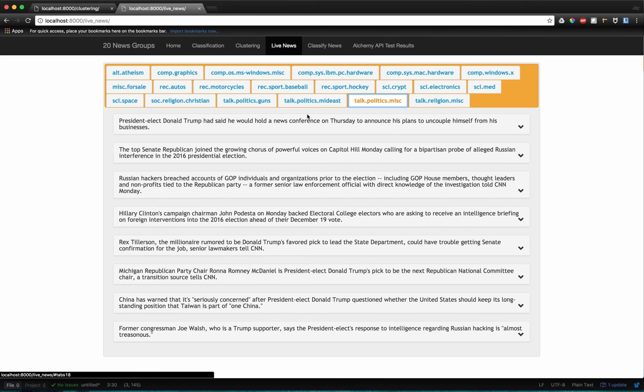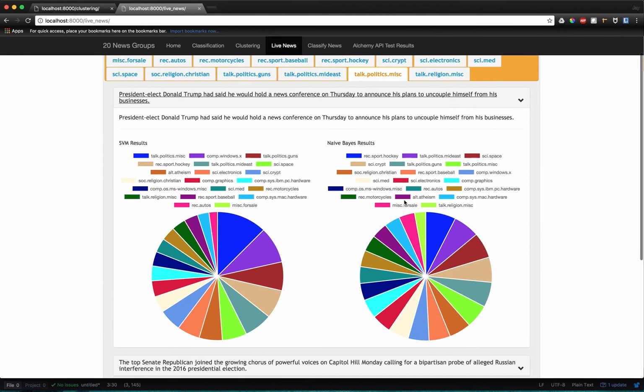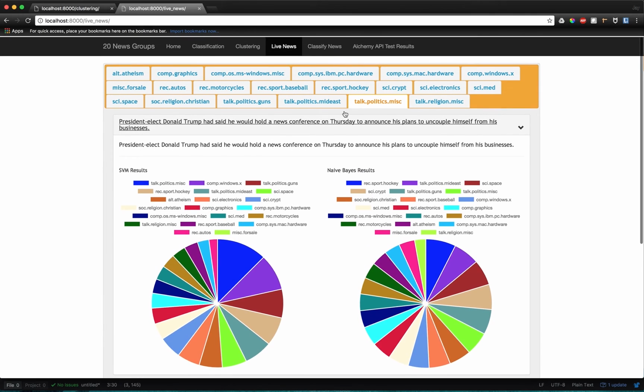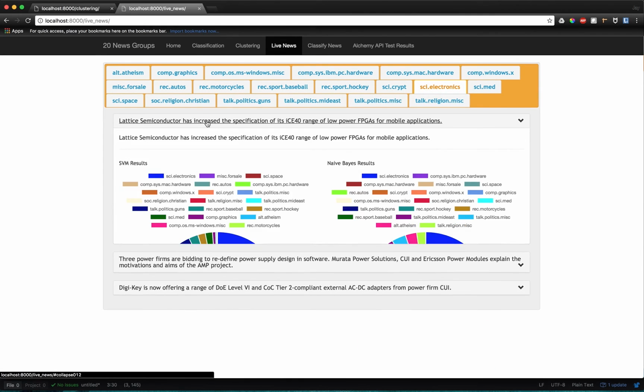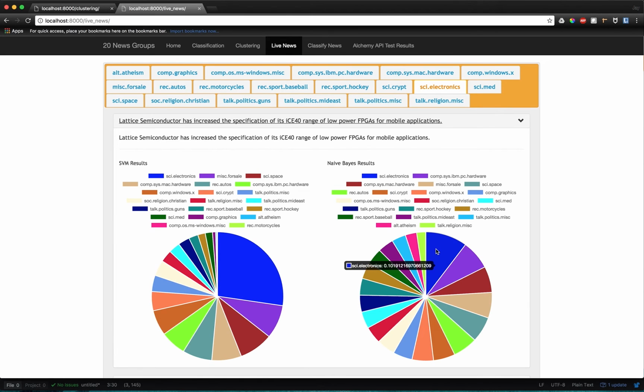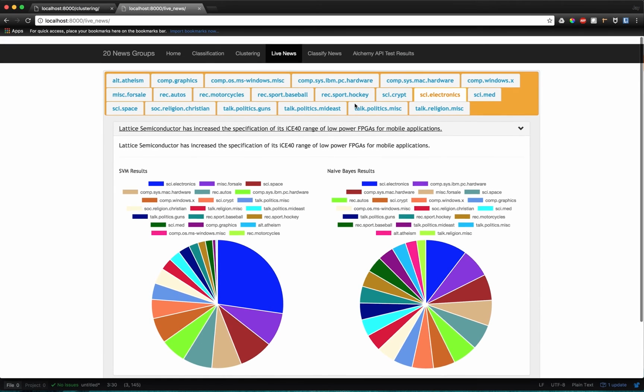Some categories might not have news, but we can see how it groups into the categories, and it labels them into these specific topics. For example, this news was labeled into politics misc, and we have different categories like electronics. We have electronic related news over here, and you can see that we have used both the models to let the user know what type of news he is watching.